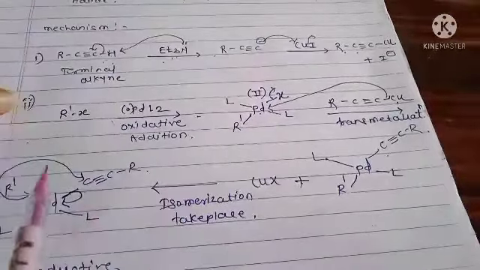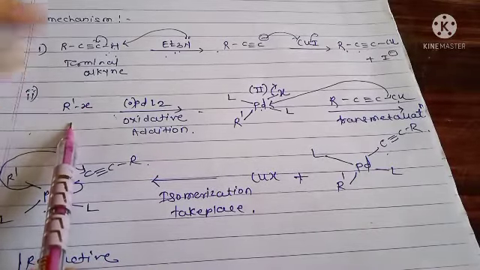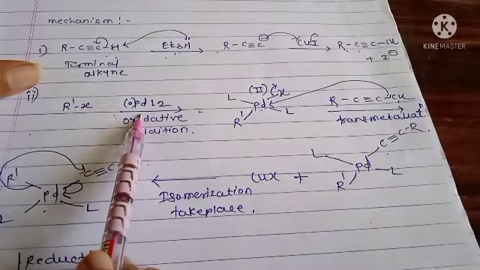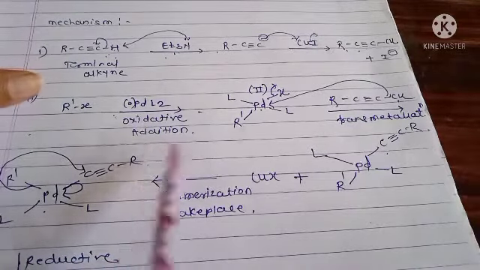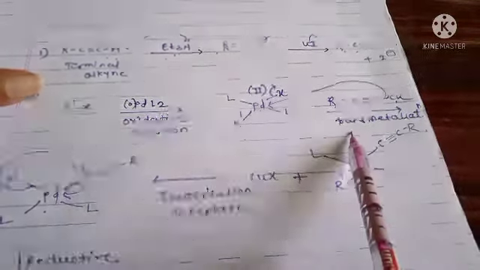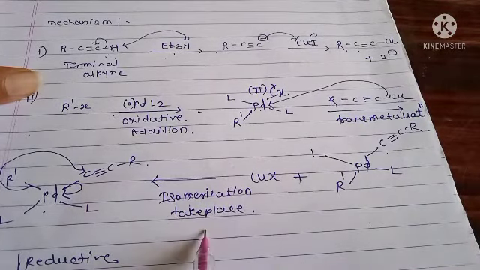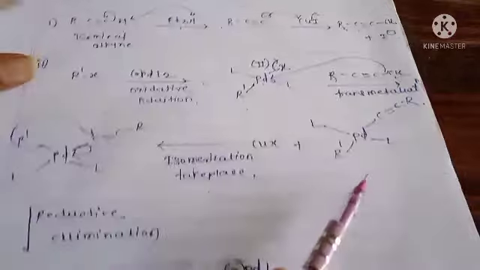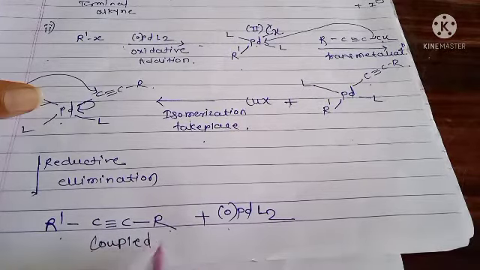In the next step, the organic halide reacts with palladium(0) as a catalyst, and the oxidative addition takes place. Then the next steps are transmetallation, then isomerization, and the last one is reductive elimination, and here the final coupled product is formed.